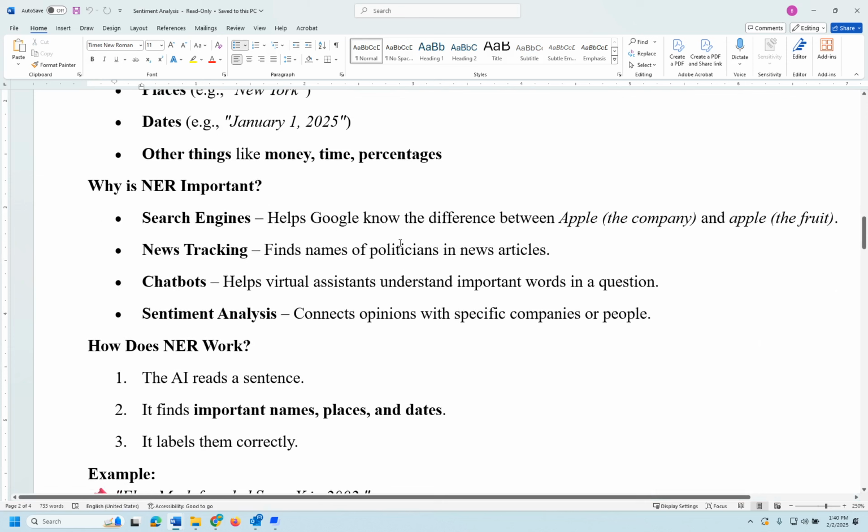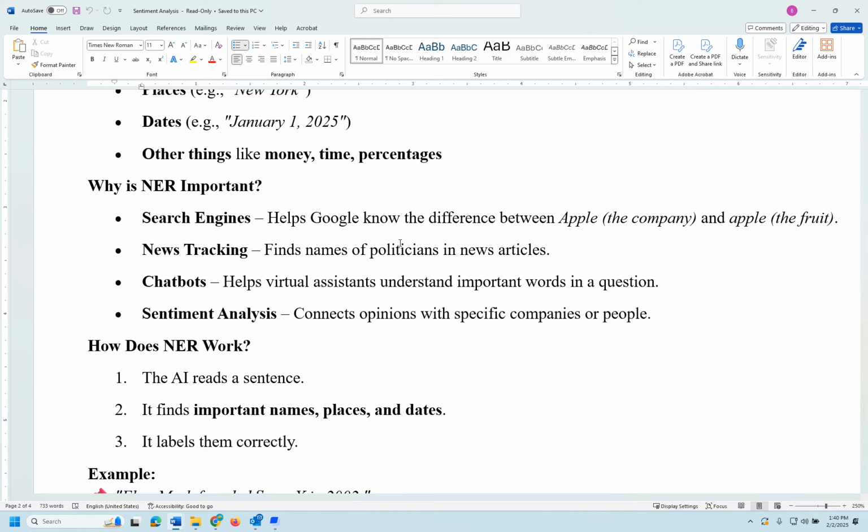As I mentioned, one important thing is natural language processing, which actually helps in search engines. It helps to identify whether you're talking about an actual apple or the company Apple.